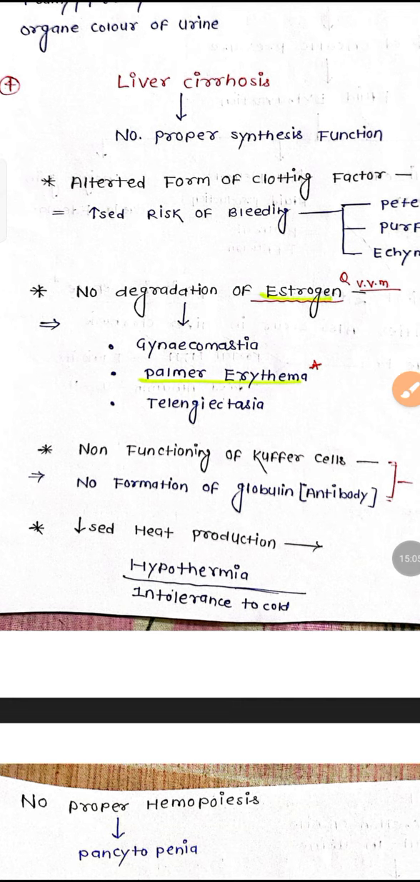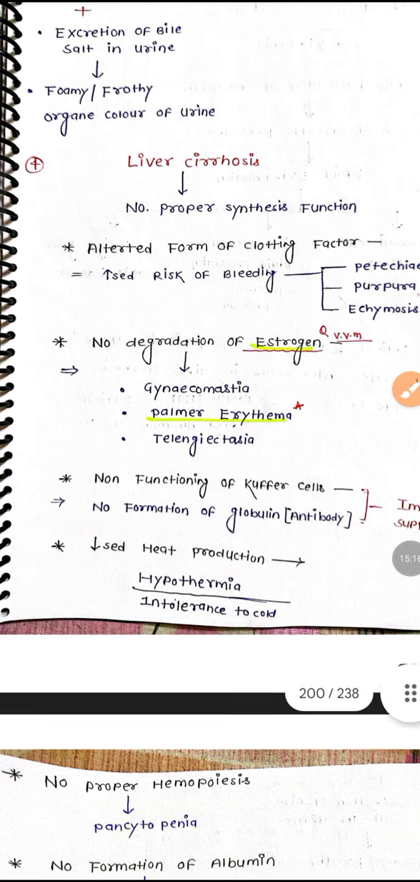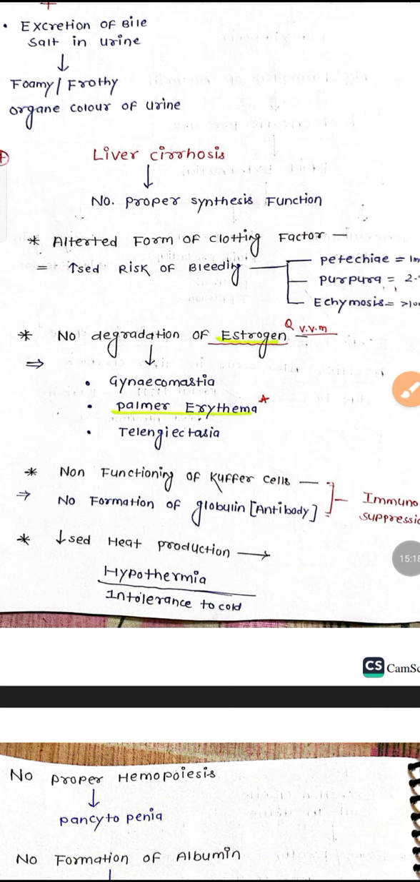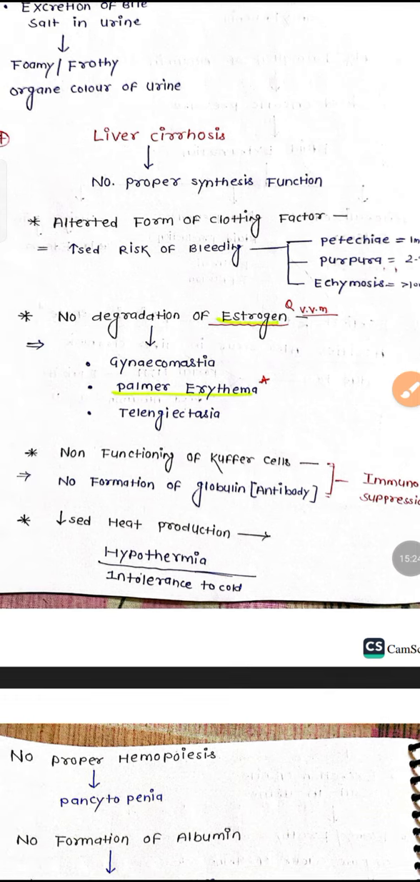Non-functioning of the Kupffer cells. What will happen? The Kupffer cells are like macrophages, so they engulf any waste products. Because of non-functioning of the Kupffer cells, there is no formation of the globulin, so immune suppression will be seen. So the immune response is reduced, and other diseases will also occur.